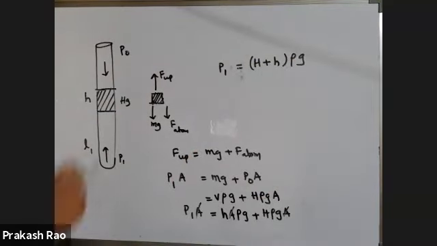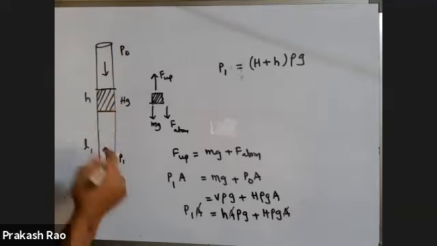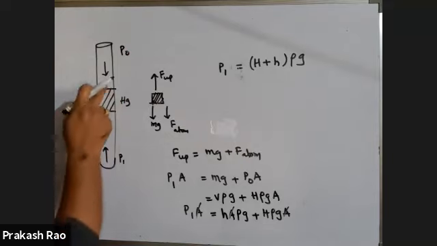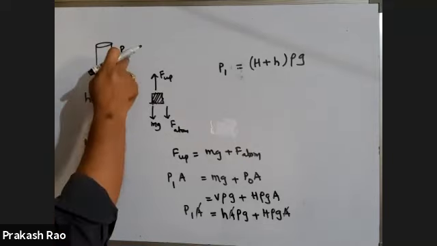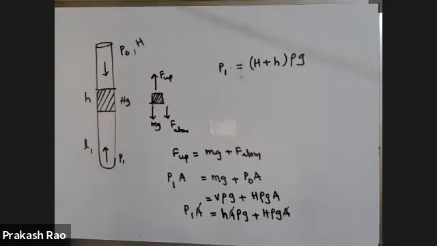So this is when the open end of the capillary tube is vertically upwards. Listen once again, my dear students. Consider a capillary tube whose open end is vertically upwards. Let small h be the height of the mercury column, and P naught is atmospheric pressure, or you can take H also as atmospheric pressure.